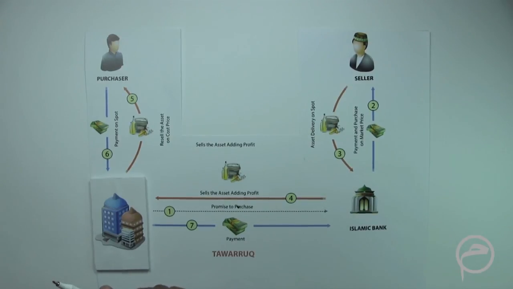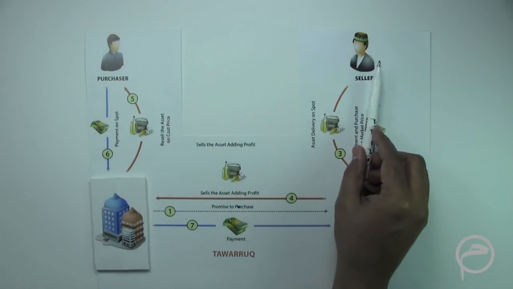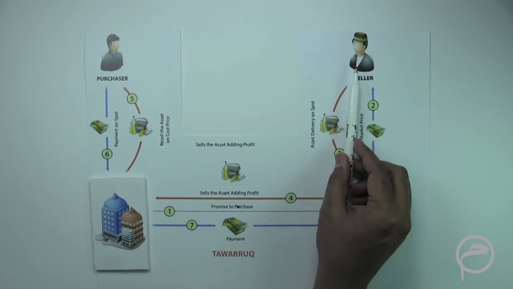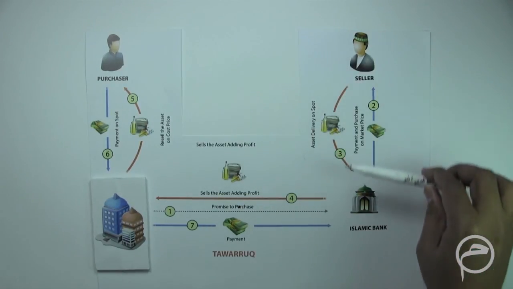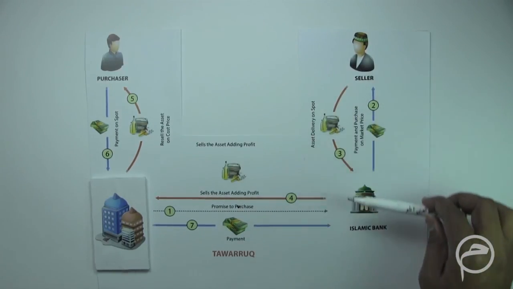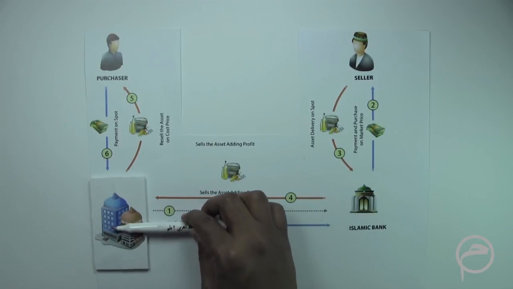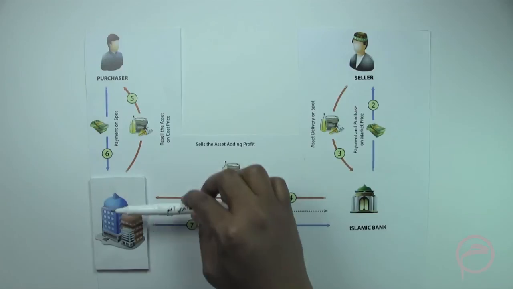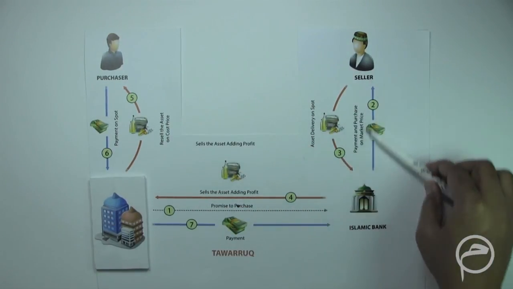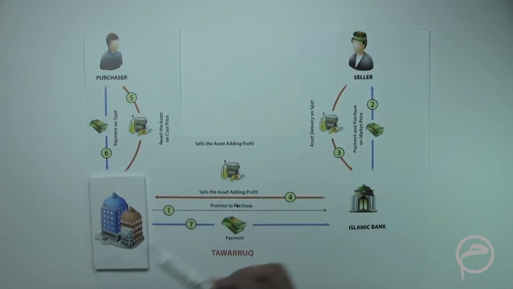The fourth important point is that there should not be any relationship between this purchaser and this seller. They both have to be two distinct legal entities. So you cannot purchase it from the same seller and then sell it to the same seller. If the Islamic bank has purchased from seller 1, it has sold to the company, and the company has to sell it to a third party purchaser. The Islamic bank should not sell it to the same seller from whom the commodities were initially purchased. So this is another important principle in a commodity murabaha.